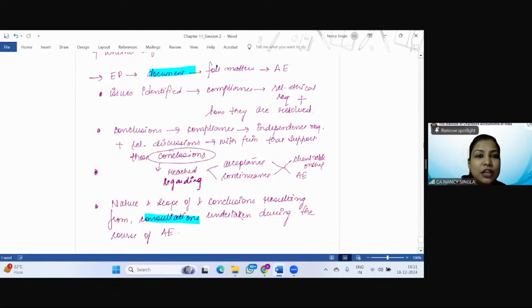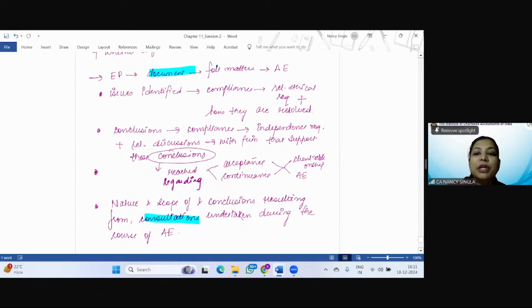audit engagement. Students, any of you is unmute, I think. Please mute yourself. And the last point is nature and scope and conclusions resulting from consultations undertaken during the course of audit engagement. So if any consultations were taken, what was the nature, what were the scope and the results from all those consultations that were undertaken during the course of audit engagement, right?